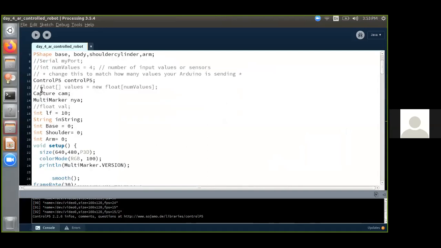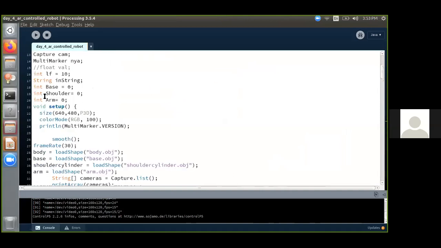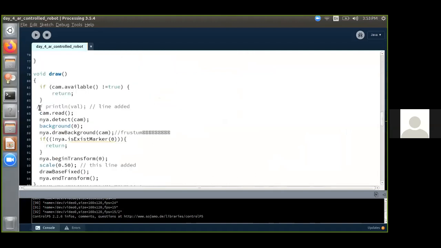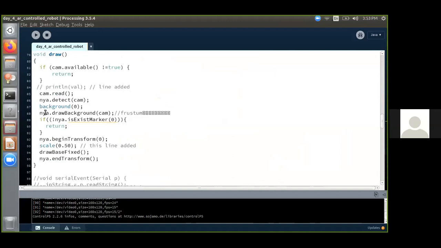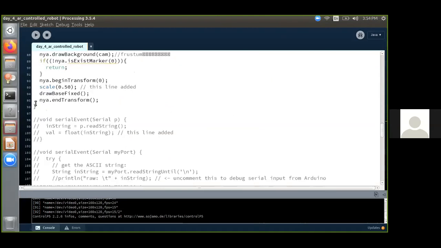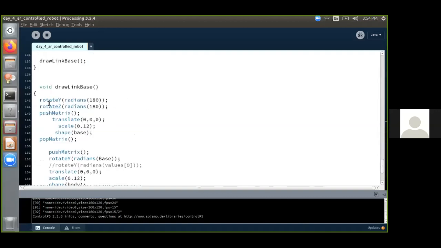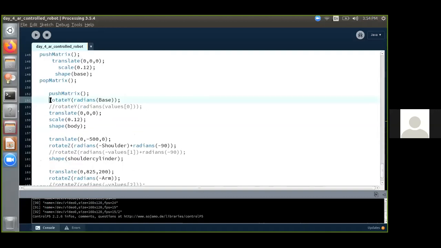Line number 12 has to be uncommented. Then line number 39, 40, 41, and line number 84, so that you can find out which value is being printed. And from line number 98 to line number 133 has to be uncommented. Then you have to comment this line and uncomment this line, line number 153.